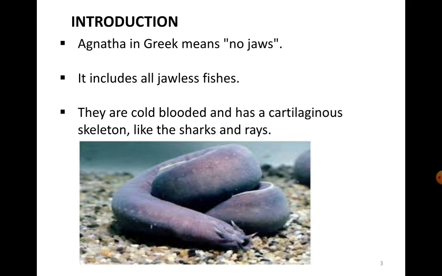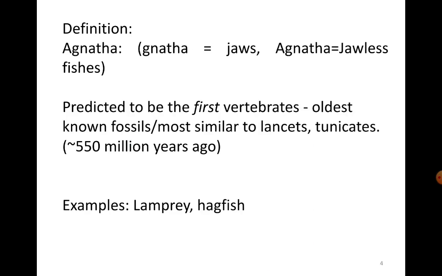So what are Agnathans? Agnatha means having no jaws. So it includes all jawless fishes. They are cold-blooded and they have a cartilaginous skeleton like sharks or the rays. Here if you look at this picture, it's a picture of a hagfish, and observe its mouth. It is round and circular, hence they fall under Cyclostomata.